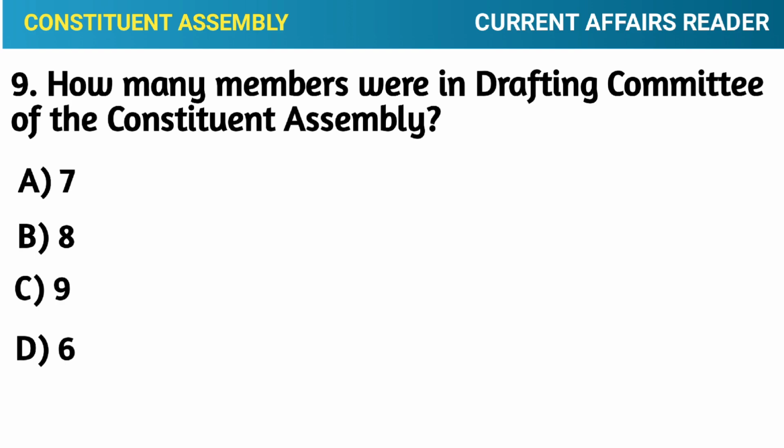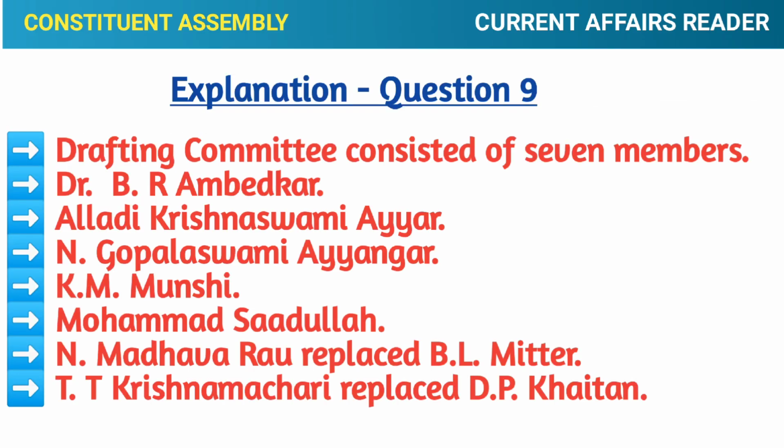Question number 9. How many members were in the drafting committee of the Constituent Assembly? Option A, 7. Option B, 8. Option C, 9. Option D, 6. Correct answer. Option A, 7. Explanation. The drafting committee consisted of 7 members. Dr. B. R. Ambedkar, Aladi Krishnaswamy Iyer, N. Gopalaswamy Iyengar, K. M. Munshi, Muhammad Sadullah, N. Madhava Rao replaced B. L. Mitter, T. Krishnamachari replaced D. P. Khaitan.